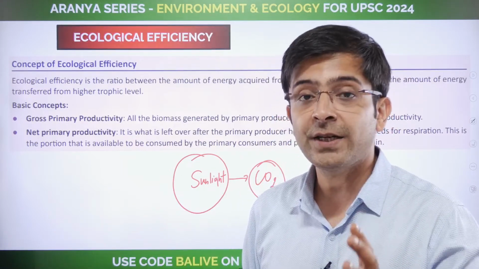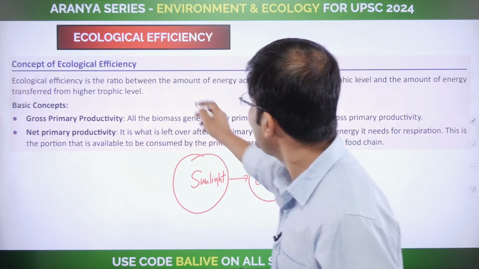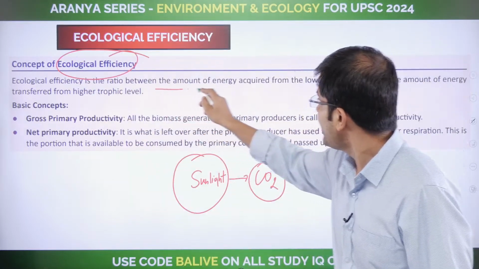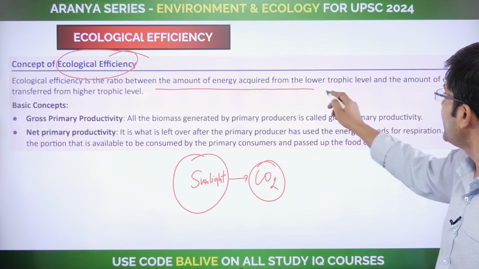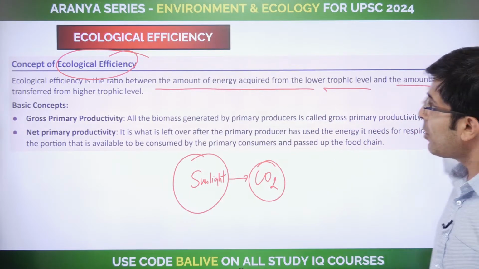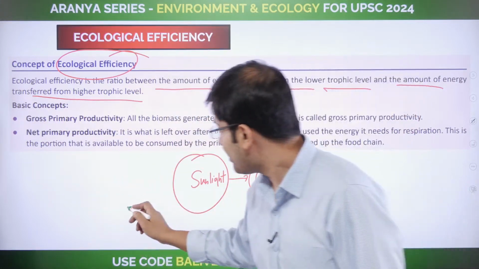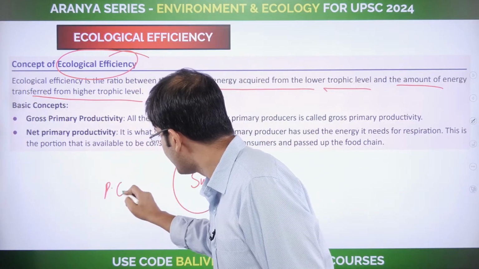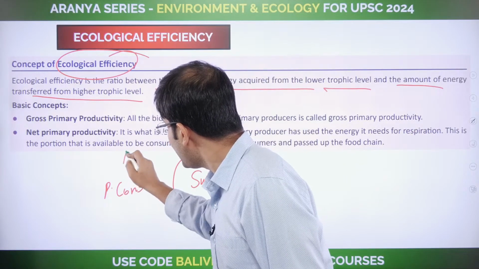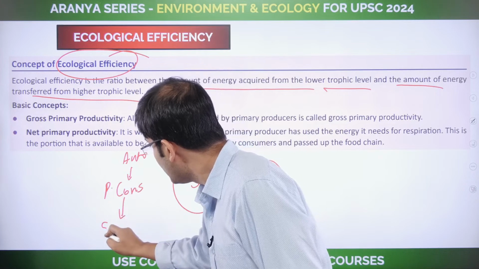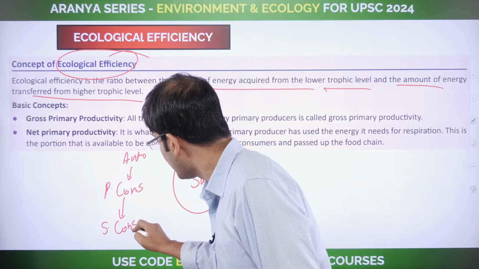So this is essentially the focus of something called ecological efficiency. Okay, the ratio between the amount of energy acquired from the lower trophic level and the amount of energy transferred to the higher trophic level. For example, if you are a primary consumer, okay, you get your food from the autotroph and you pass along to the secondary consumer.